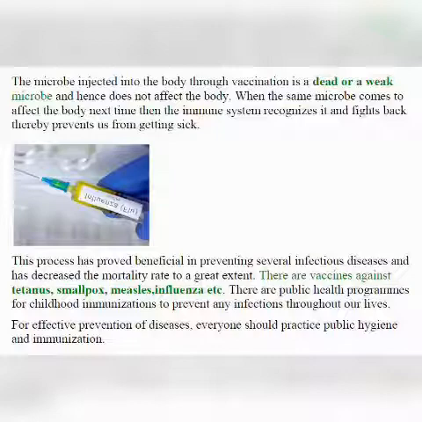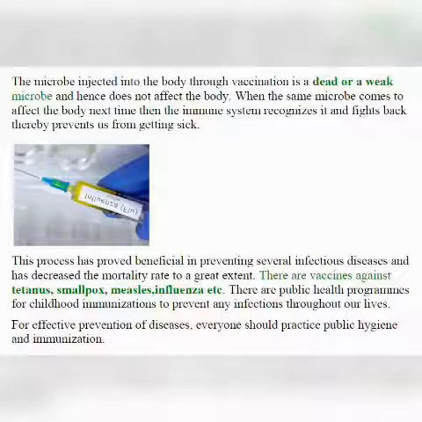So when initially in the vaccination the dead or weakened microorganism entered the body, the antibodies were produced and those antibodies now recognize that particular antigen. So when the healthier microorganism enters the body, those antibodies recognize it and are already present, so they fight with great vigor, thereby killing all the microorganisms. Thereby we don't catch any disease. I hope it is clear to everyone.